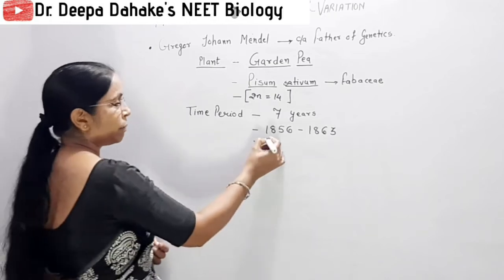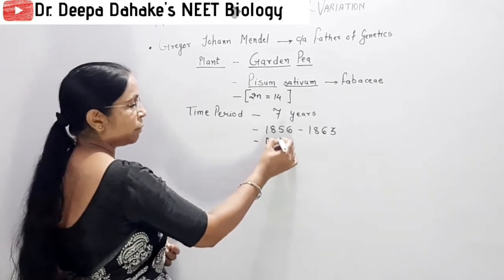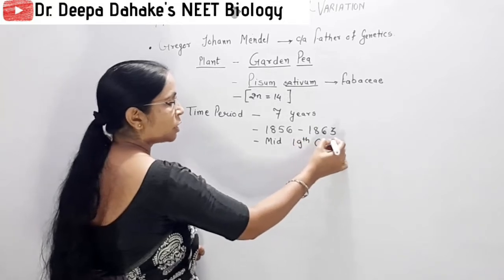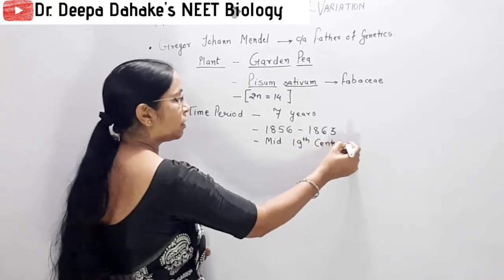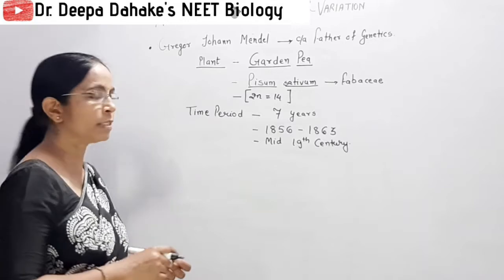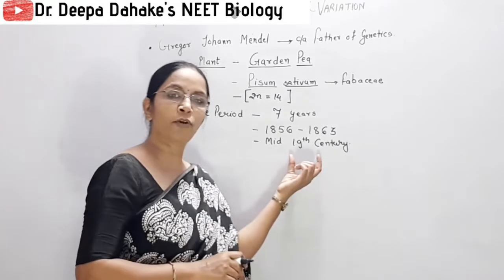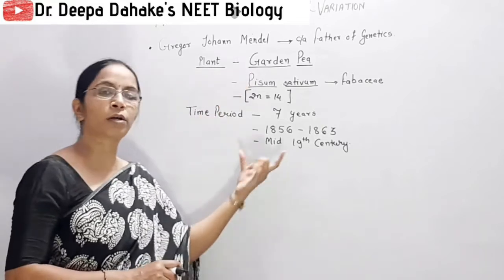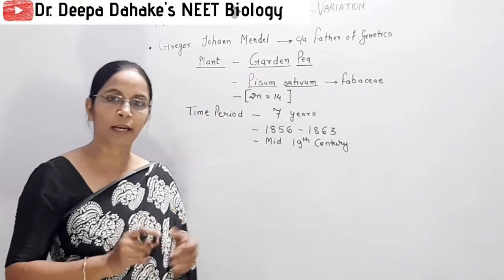Remember, Mendel performed his experiment in the mid 19th century. Each and every part is provided in your textbook, NCERT, but read it carefully. This much you remember for the introductory part of the Mendelian experiment.